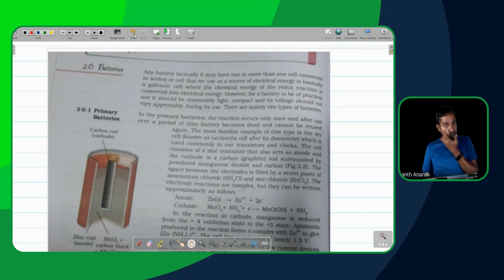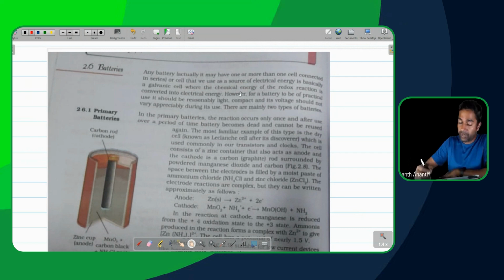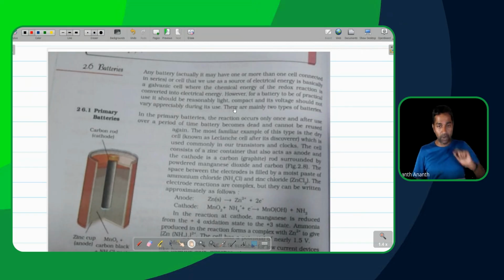So when considering primary batteries, let's quickly have a talk on the primary battery here. The primary battery is something where the setup associated with it can control only one direction.